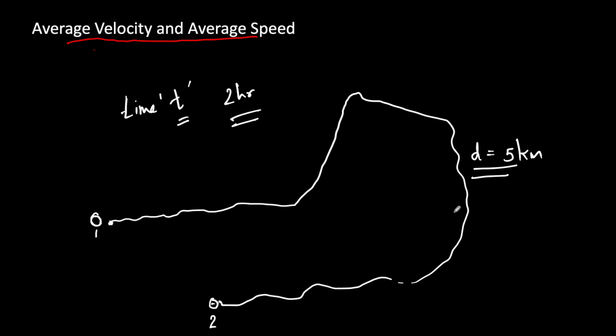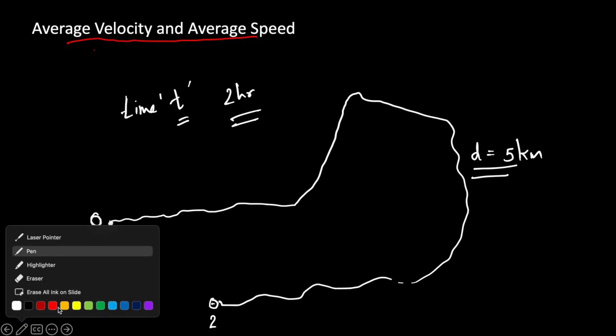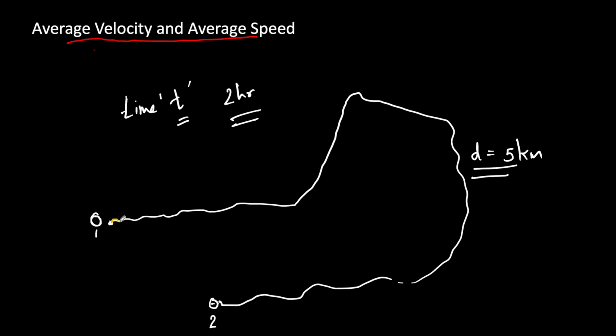Now, what is the average speed during his travel from point 1 to 2? Suppose he started from here. Initially, he might have been at a very high speed. He might have been running. Then he got tired, so he walked slowly. Then again he might have started running. Likewise, his speed must have been changing throughout as he traveled from 1 to 2.